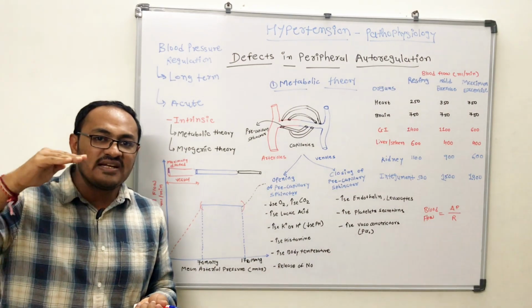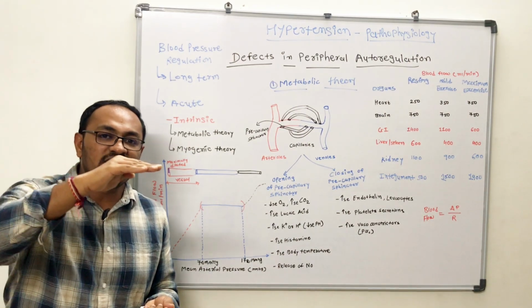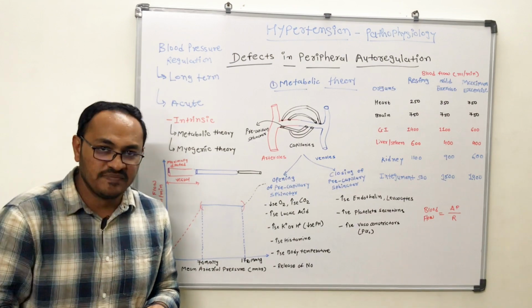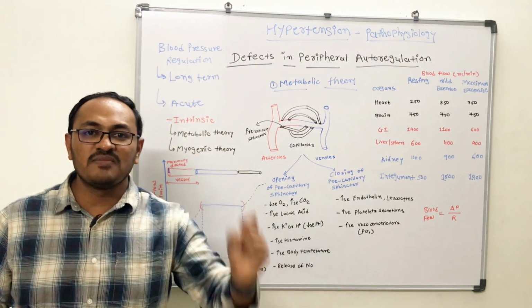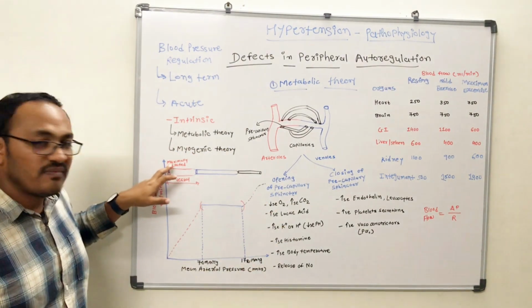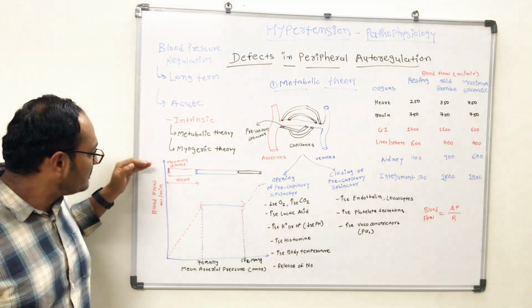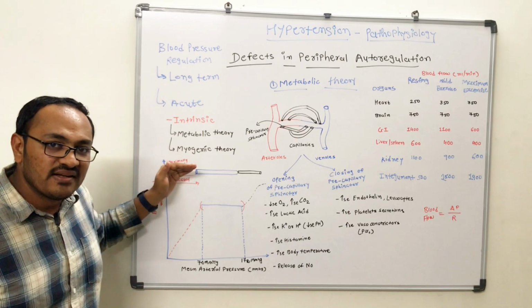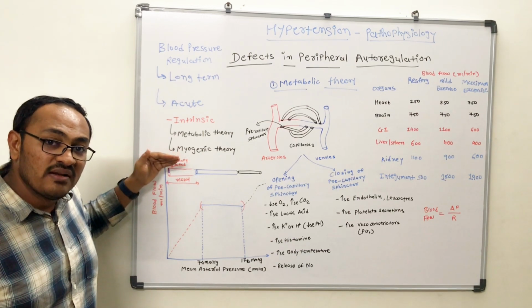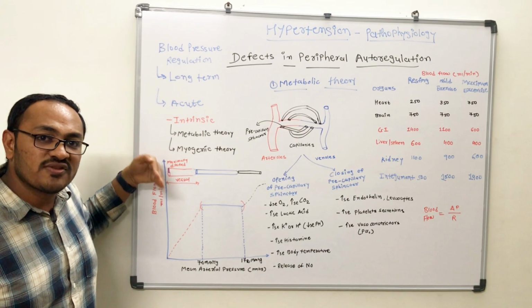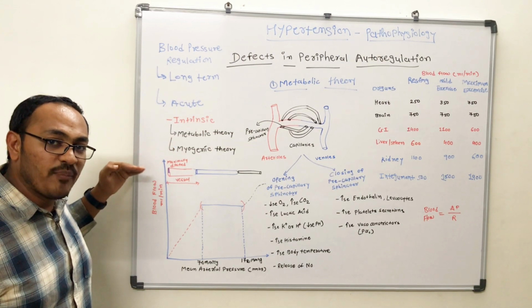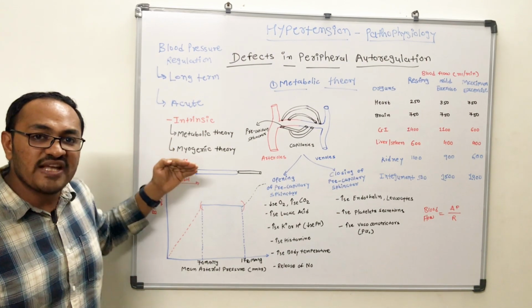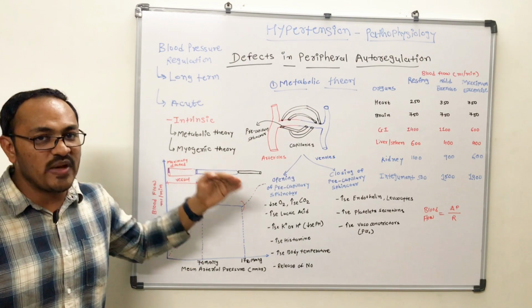So upon increase in the pressure, there will be an increase in the blood flow as well, because the artery is maximally dilated and cannot dilate more. If you keep on increasing the pressure, the diameter stays stagnant, and because the diameter is maximal, the vessel cannot stretch more, so upon a rise in the pressure there will be a rise in the flow as well.